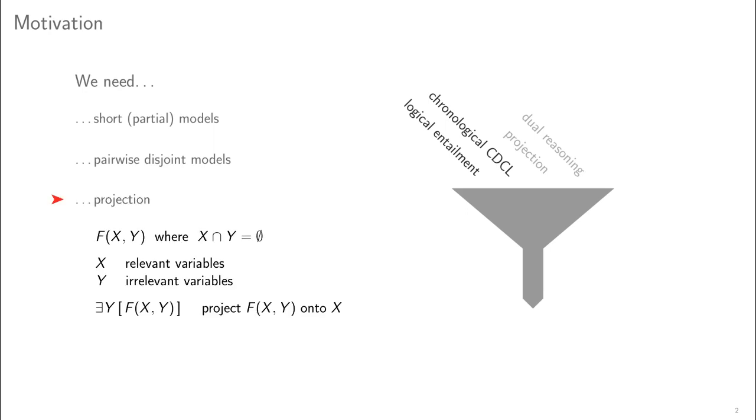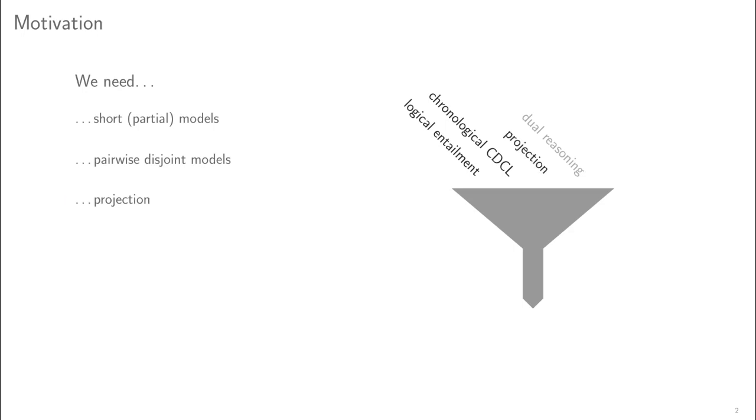Let f be a formula over disjoint sets of variables x and y, and assume the variables in x are relevant and the variables in y are irrelevant, that is, we want to project f onto x. We say that we existentially quantify f over y. We want our method to be suitable for applications where not all variables are relevant, such as Bayesian reasoning. So we enhanced our algorithm by projection capabilities, and finally we make use of dual reasoning in some entailment tests.